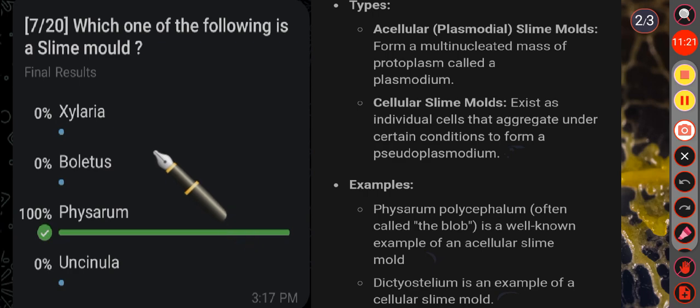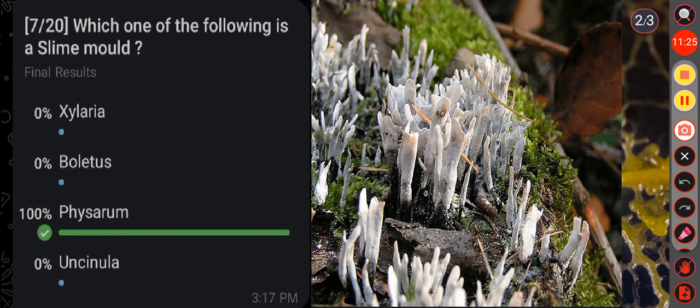Then see the other options. Option A, Xylaria. The word Xylaria comes from the Greek word xylon, meaning wood. Xylaria is a genus of ascomycetous fungi commonly found growing on dead wood. Then option B, Boletus.